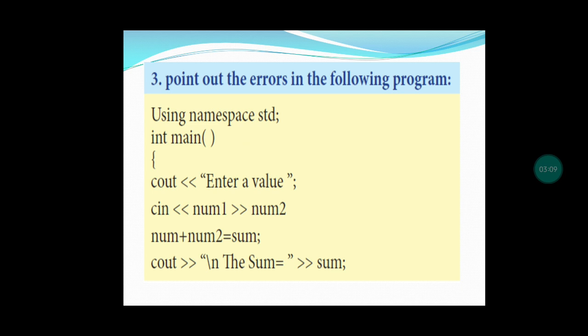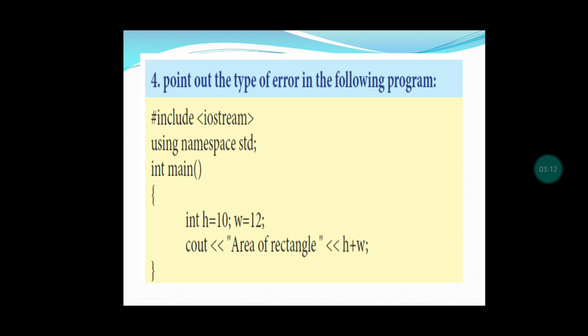Let us see the next program. Here also we are going to find the error. Hash include, the first line, is correct. Next, using namespace std is also correct, and int main. And next, we have declared the variables height and w. If we are declaring more than one variable in the same statement, we have to use a comma for separating the 2 variables, h comma w. But here they have given h equal to 10, semicolon, w equal to 12. So it is an error.